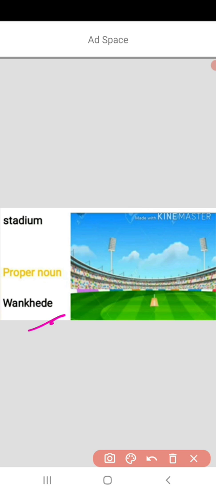So stadium is a common noun. Since it is a specific name, Wankhede is a proper noun. The last example: here you can see the picture of a dog, and the specific name of the dog is Tuffy. So dog is a common noun, Tuffy is a proper noun.